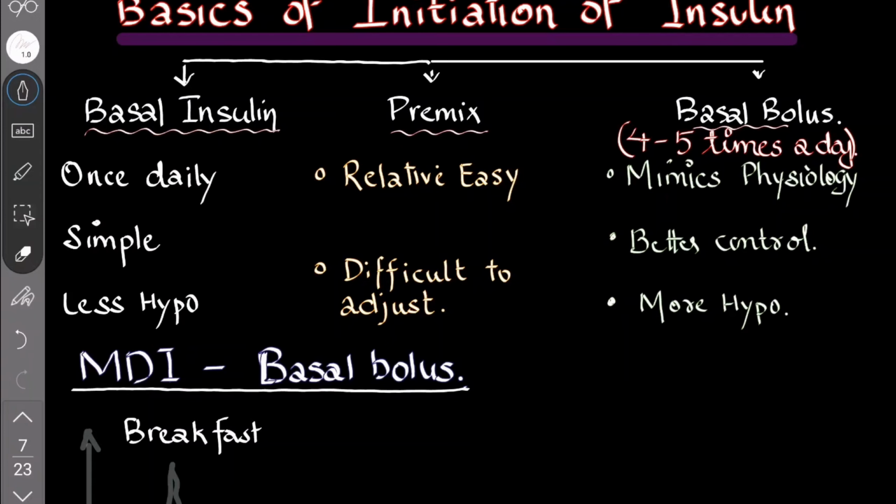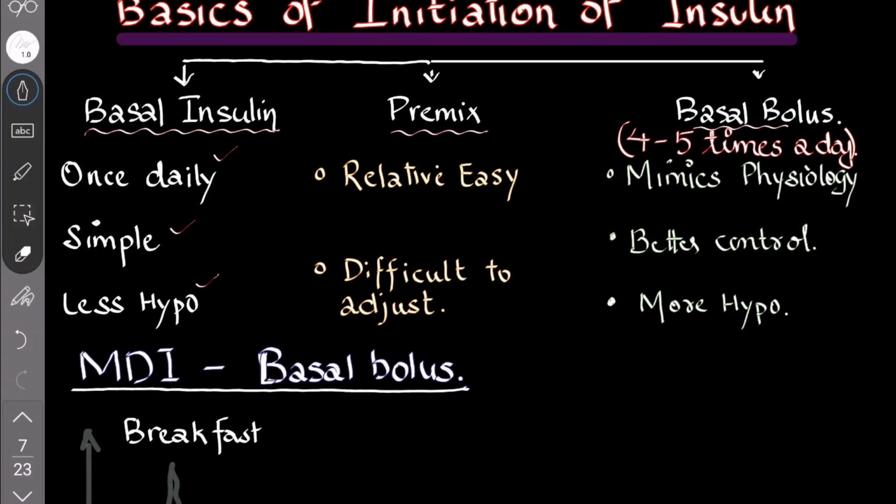That will depend upon the patients who are taking this insulin. Basal insulin means we use a long-acting insulin, either at night or during the day. If it is glargine, use it at night. If it is degludec, you have flexibility. That is Tresiba. Basal insulin you should take only once, simple, and there is less chance of hypoglycemia.